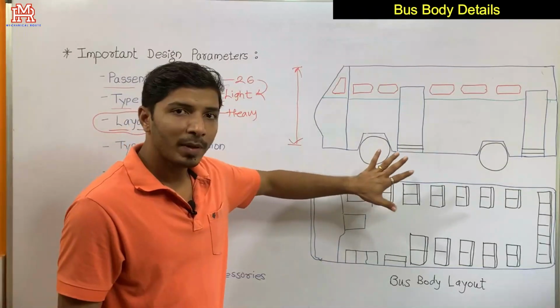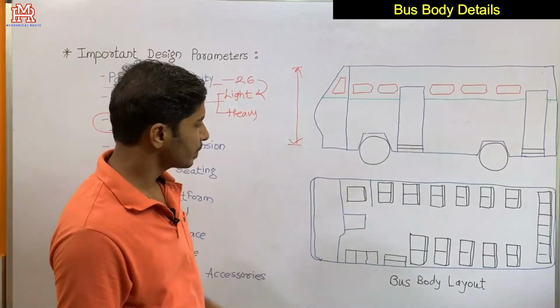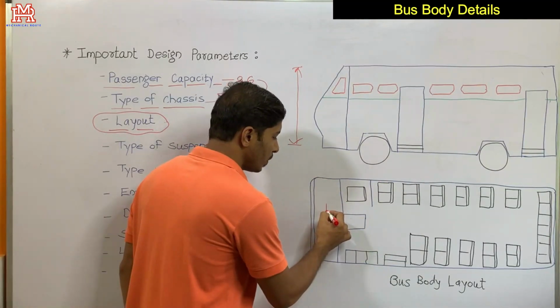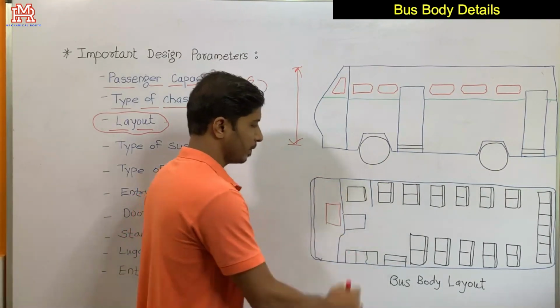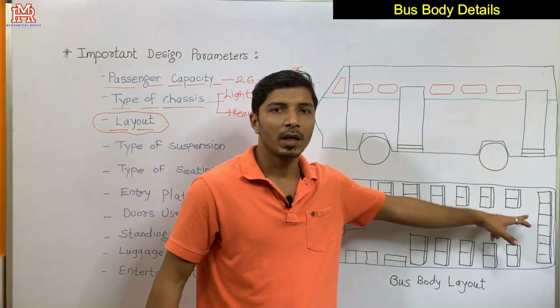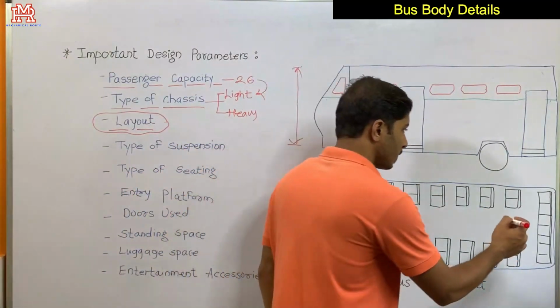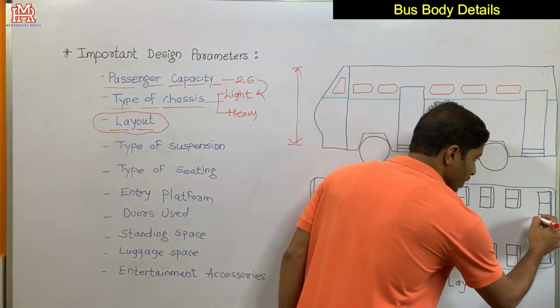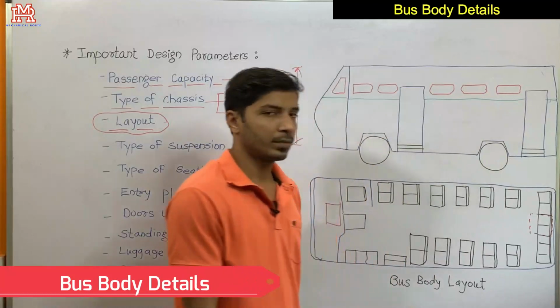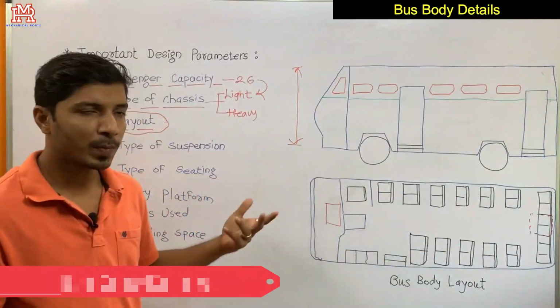Here in bus body layouts, the engine is mostly mounted on the front side, and the drive is given to the rear wheels. In some buses you will find the engine mounted on the rear side. We'll discuss this in the next part.